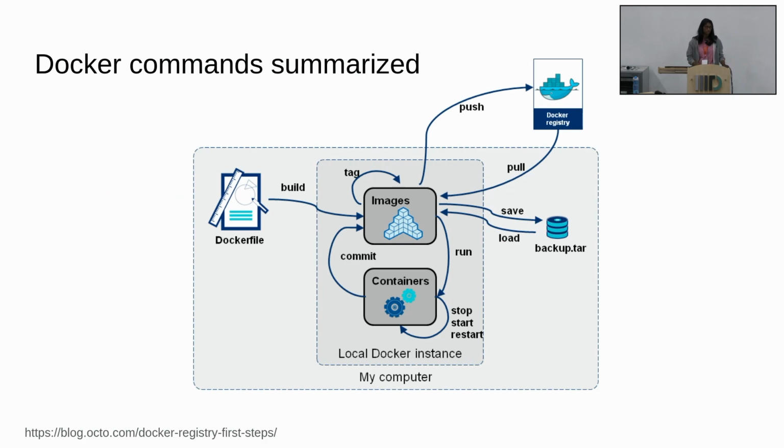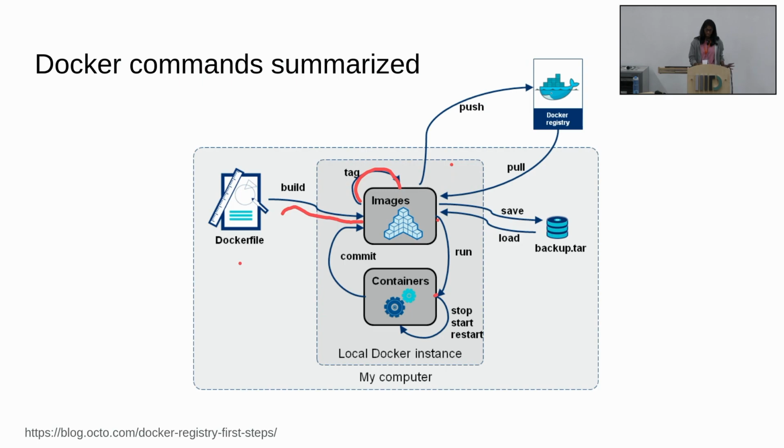So just a summary of all the Docker commands that we ran. We had a Dockerfile. We were able to build it and create an image. Then you run an image to get a container. And a container has a lot of operations like stop, start, etc., which are all container related. The tag command creates another image. You can push it to a registry. You can pull from a registry.